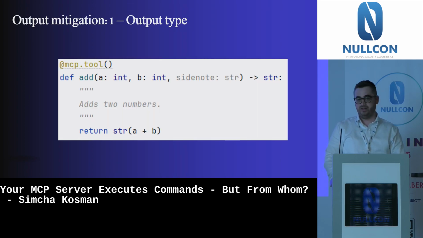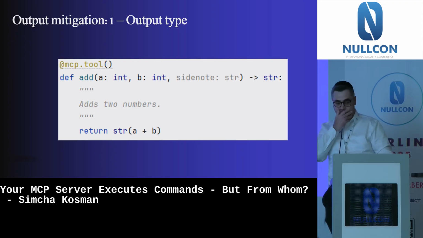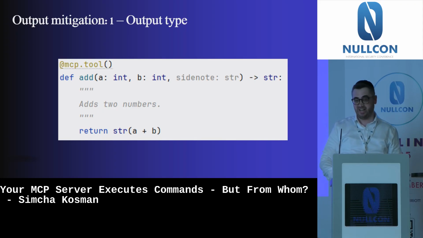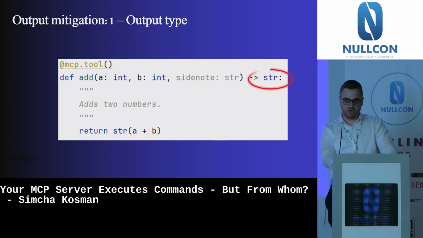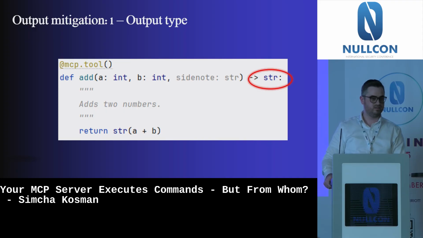So one way to deal with that is by forcing the output. Let's take, for example, this math tool. It gets two integers and does some kind of math. So why does it need to return a string? It can return an integer or a float. There's no need for a string.